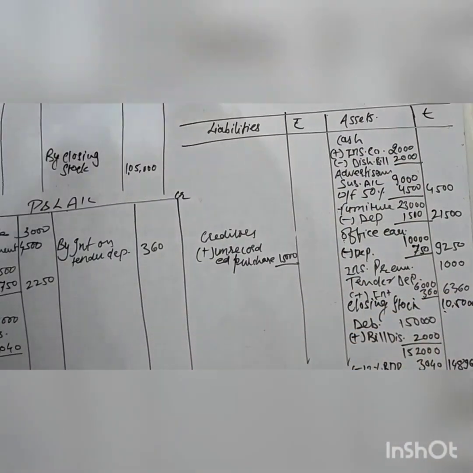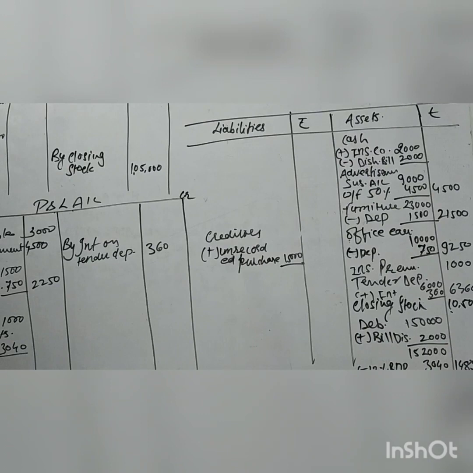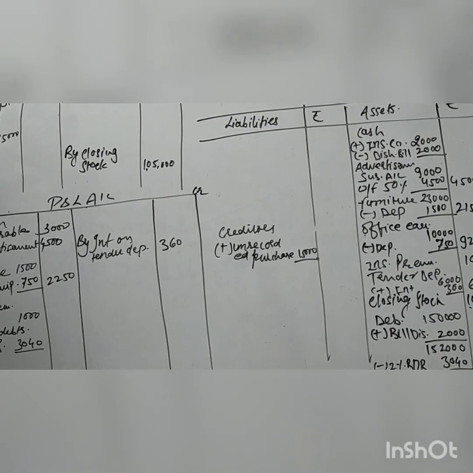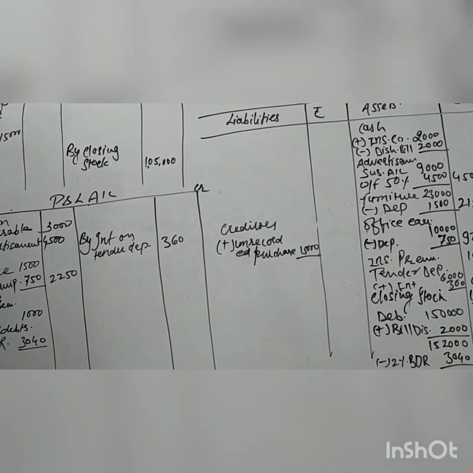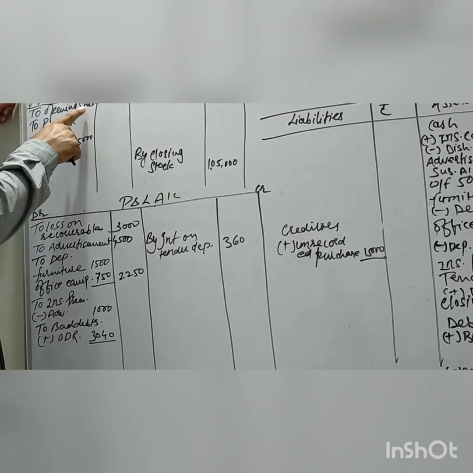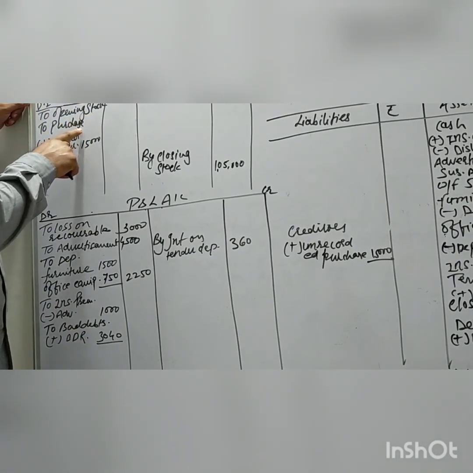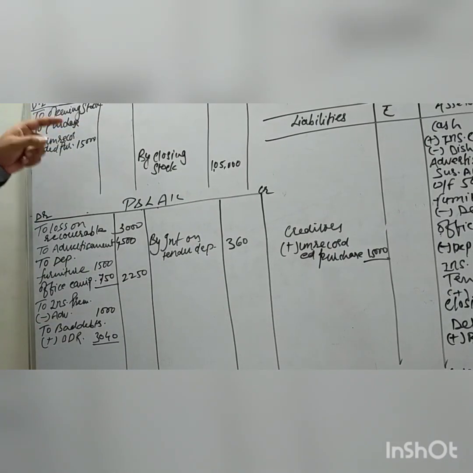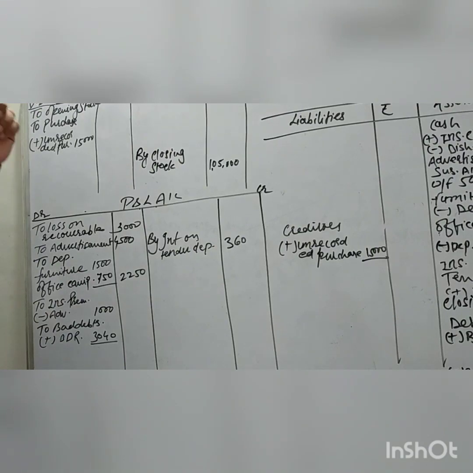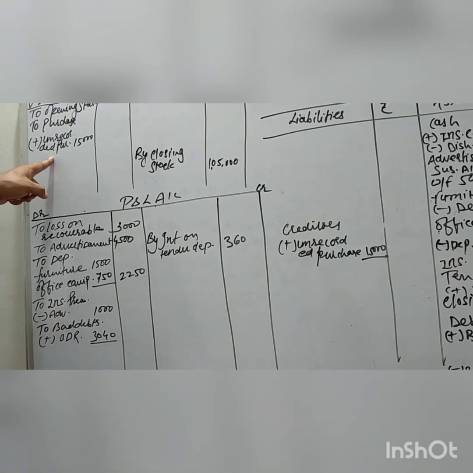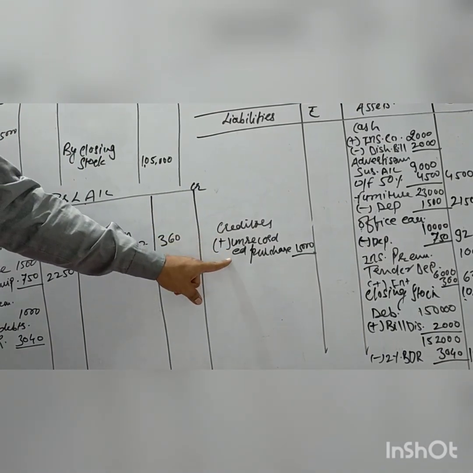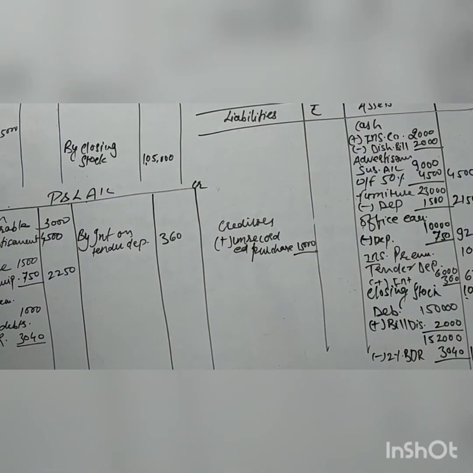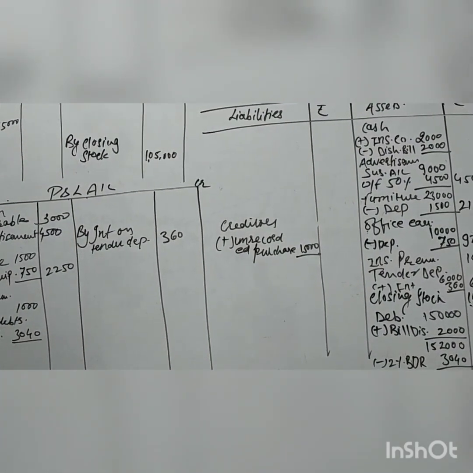asset side, right? Next, a purchase bill of rupees 15,000 is received from creditor but not recorded. So this is the unrecorded purchase. As you know very well, in the trading account the first item is opening stock, second purchase, and unrecorded purchase will be added in purchase. The purchase amount we will take from the trial balance when we do the trial balance items. Second effect comes to the creditor: unrecorded purchase of 15,000, so our creditor will increase automatically.